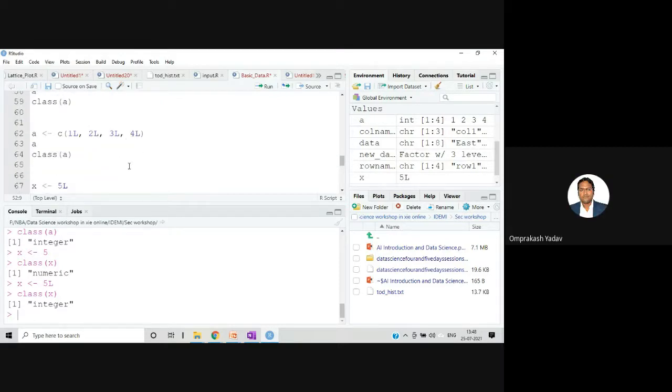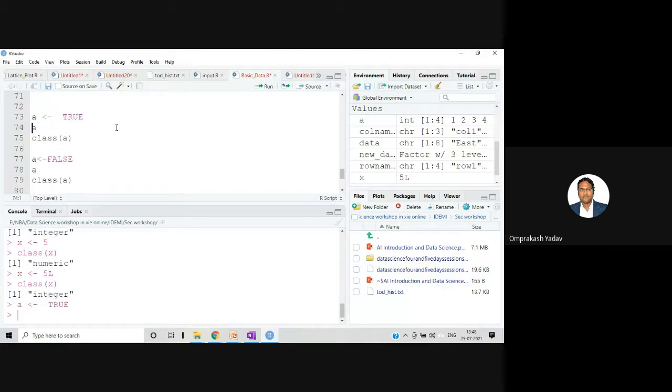Okay, then let's come to the Boolean type. Boolean type means true or false values. Suppose in A, I am storing TRUE. I can store it, and if I want to print, control enter, it gives me TRUE. Now if I check the class of A, it tells me logical.